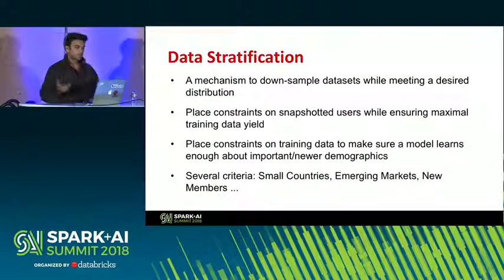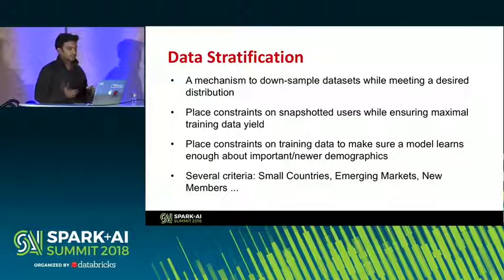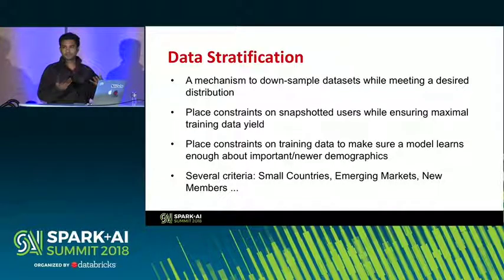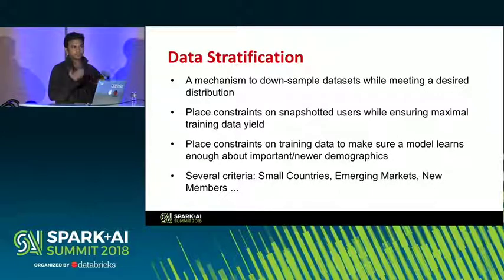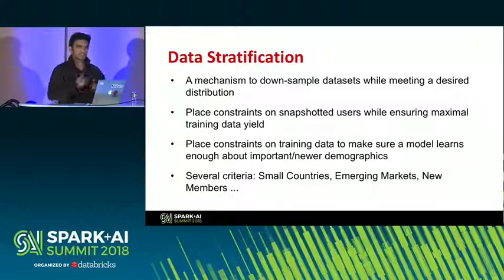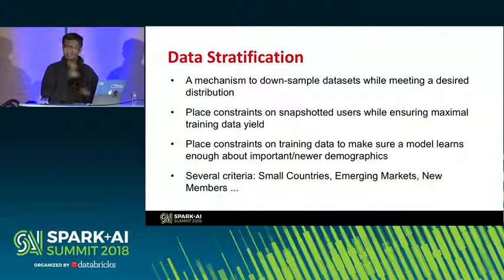So what exactly is data stratification, right? It's basically a mechanism to downsample data sets while meeting a desired distribution. So in Spark data frames, when you use the command .sample, you're creating a uniform random sample of the entire data frame without really paying attention to any conditions on what you want to sample. So stratification takes it one step further. The API allows for users to specify a lot of different rules and constraints, which I'll be talking about later.